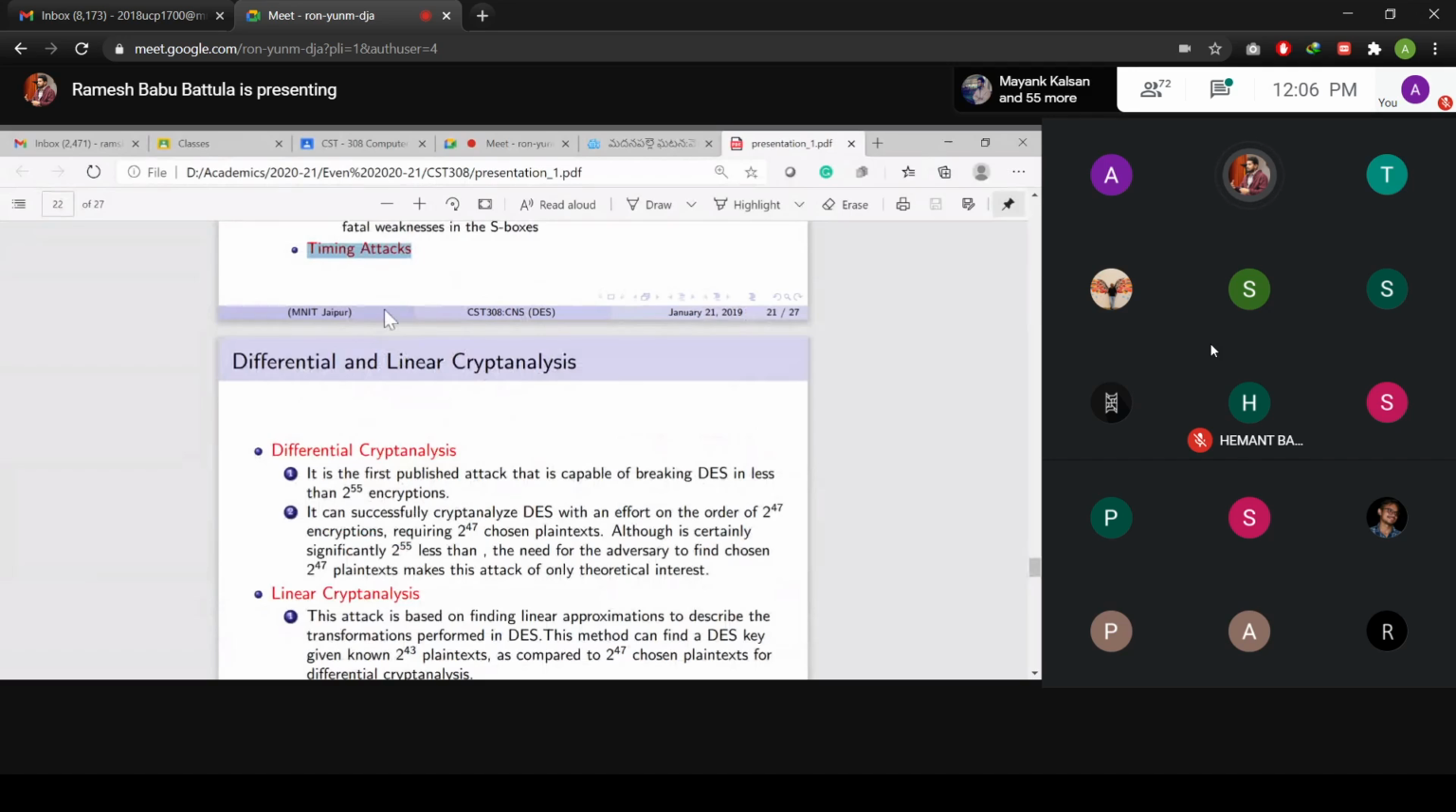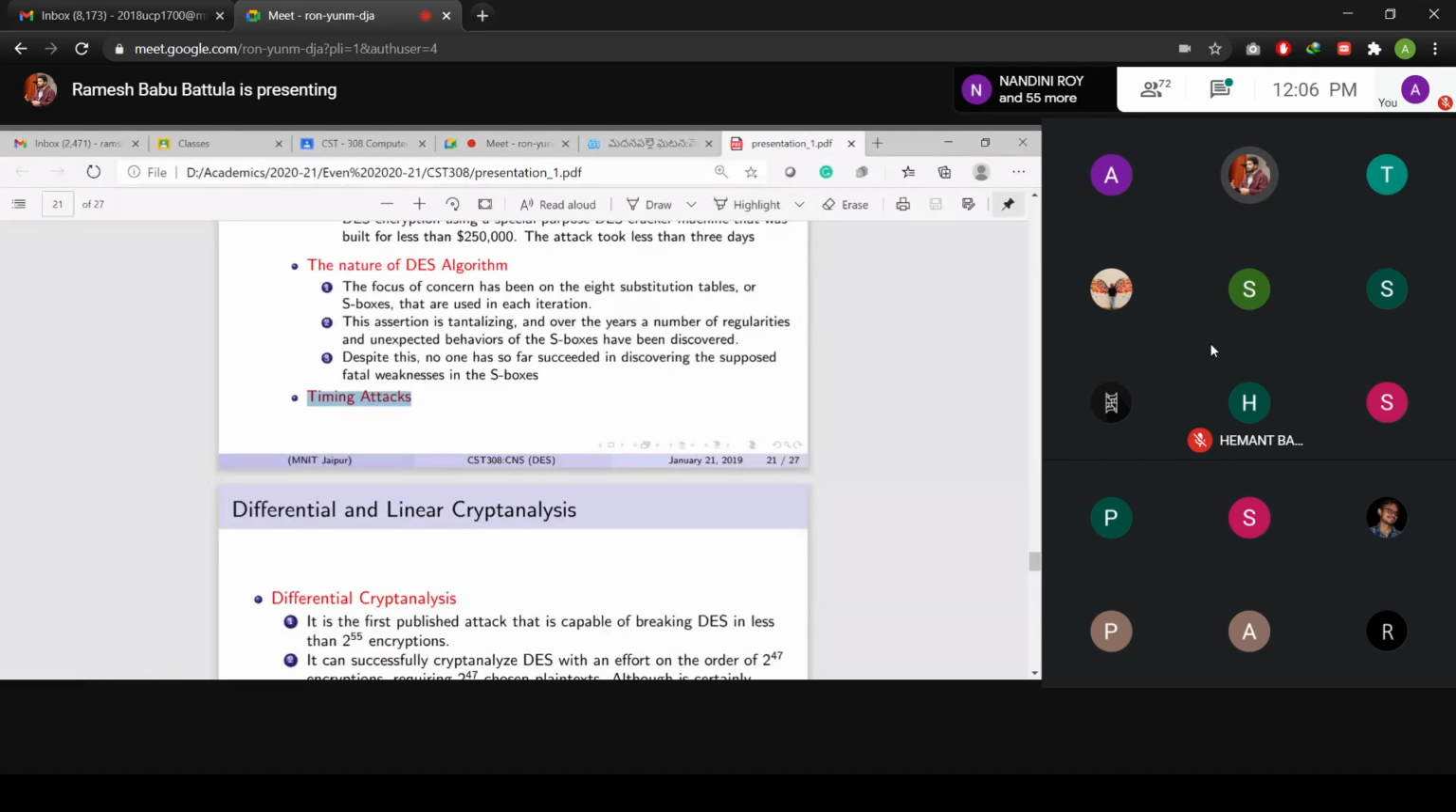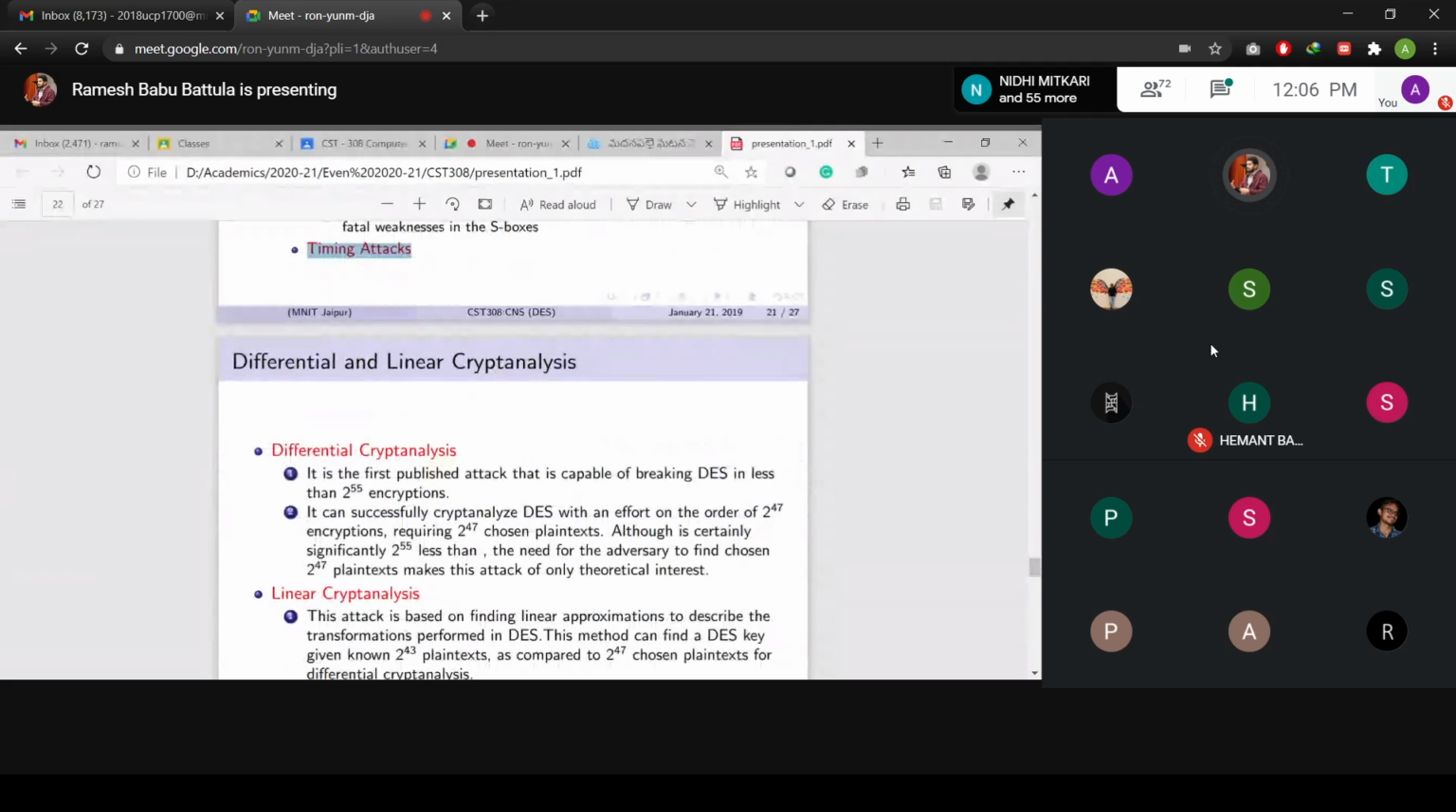Generally, timing attacks are not going to work for symmetric algorithms, but here we need to discuss the DES algorithm. It resists timing attacks. Generally, timing attacks are discussed for public key cryptography only. That we have not studied; we will study it in the future.